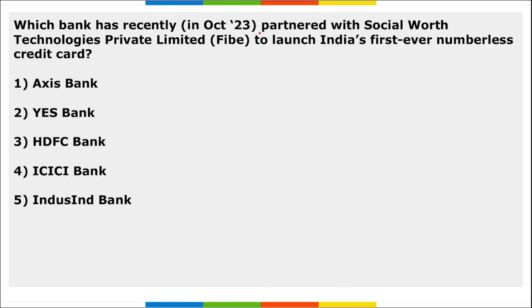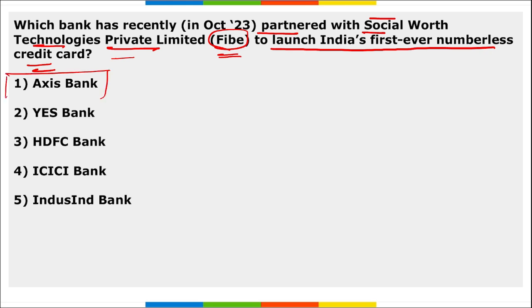Next, which bank has recently partnered with Social Worth Technologies Private Limited, that is 5, to launch India's first ever numberless credit card? So which is it? It is Axis Bank, right?